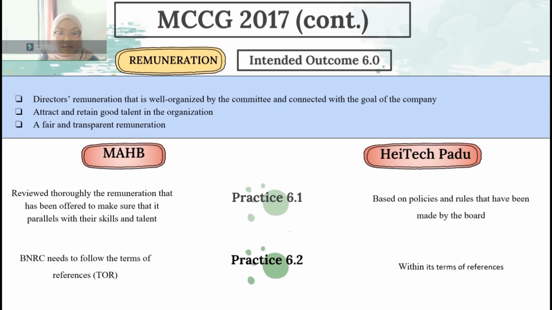For practice 6.2, at MAHB, the NRC follows the terms of reference, or TOR for short, which require them to review and suggest to the board the fees, allowances, and other additional benefits of the directors. For HeiTechPadu, the firm applied practice 6.2, which requires the remuneration committee to follow terms of reference.